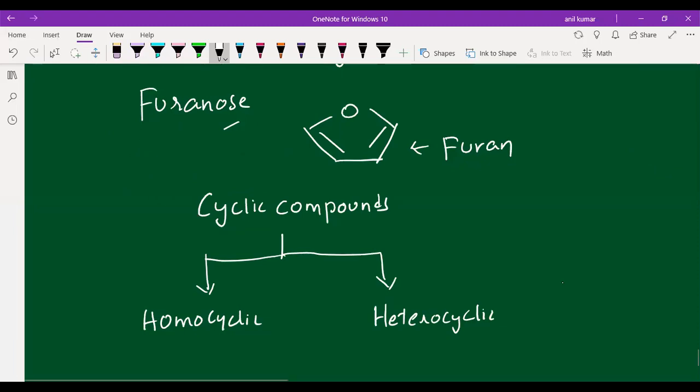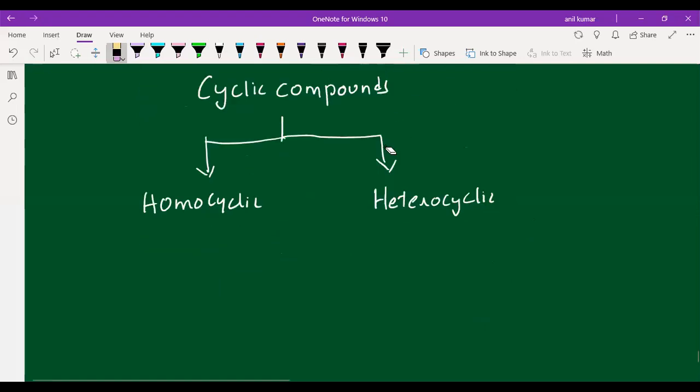So what is homo and hetero? If I draw the cyclohexane structure, this is the structure I am going to draw. Otherwise, I will draw it just down here so that you can understand. Just a minute, here I am going to draw.